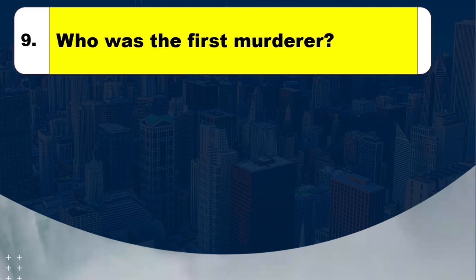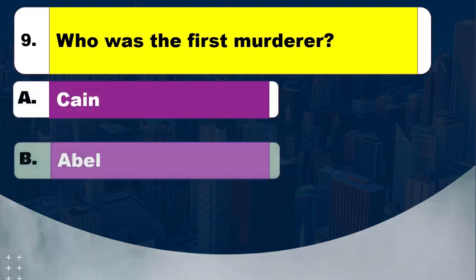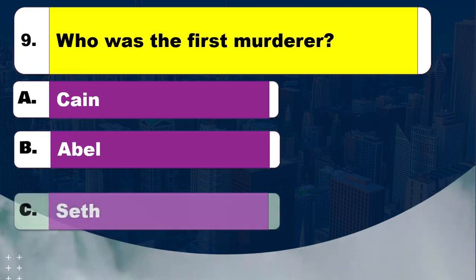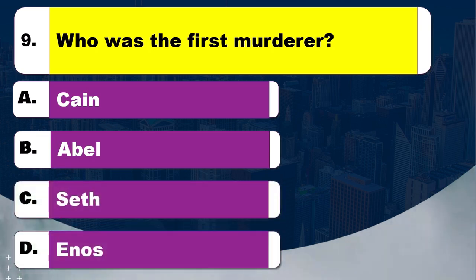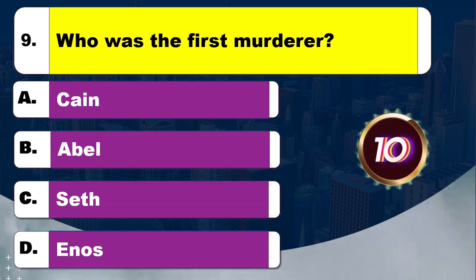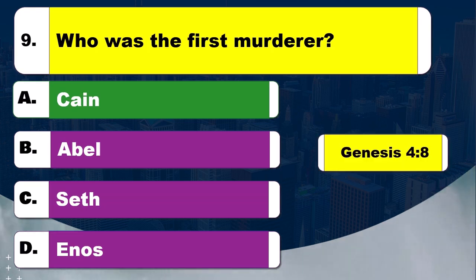Question 9. Who was the first murderer? Option A, Cain. Option B, Abel. Option C, Seth. Option D, Enos. Time to think. The right answer is option A, Cain. The Bible reference is Genesis, chapter 4 verse 8.